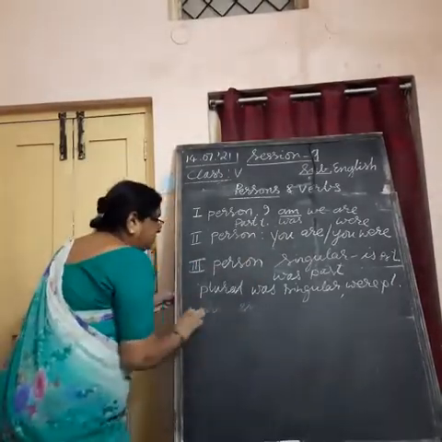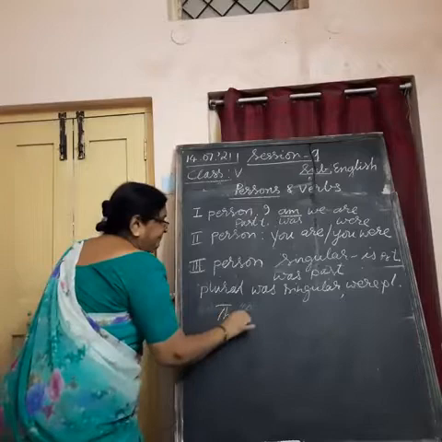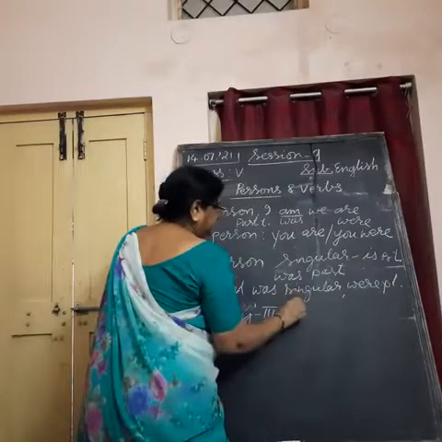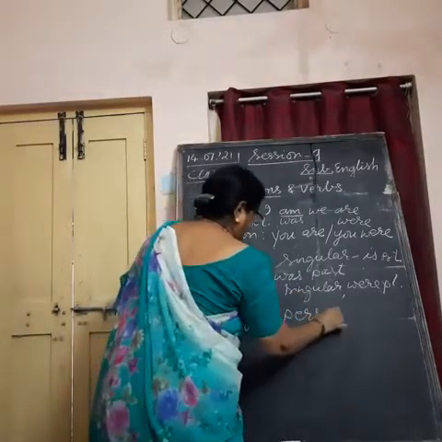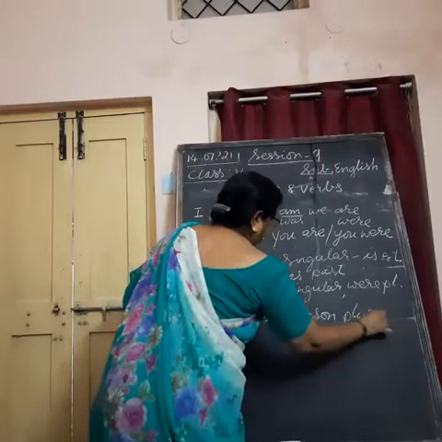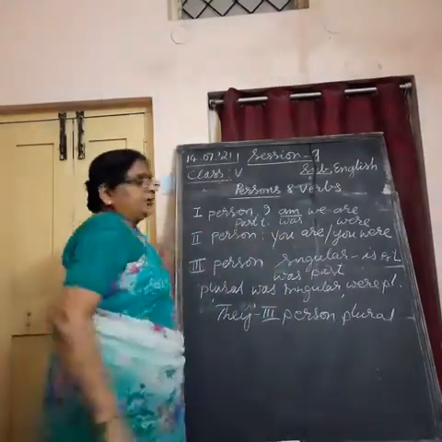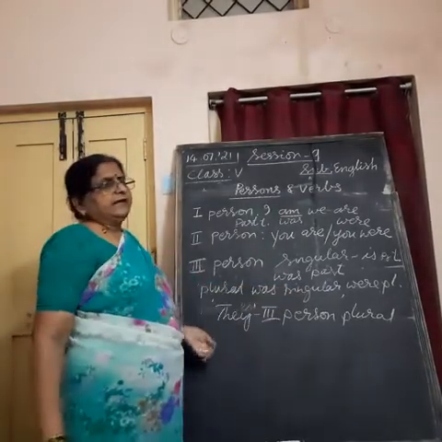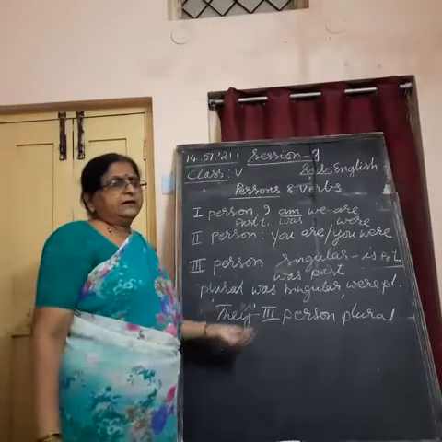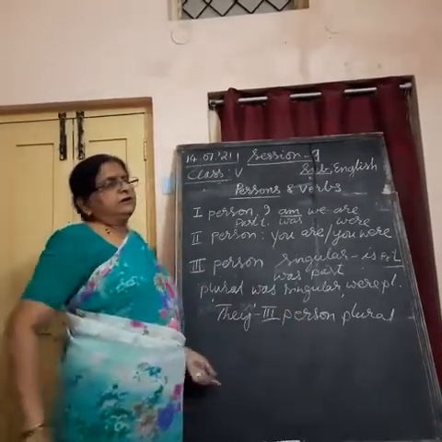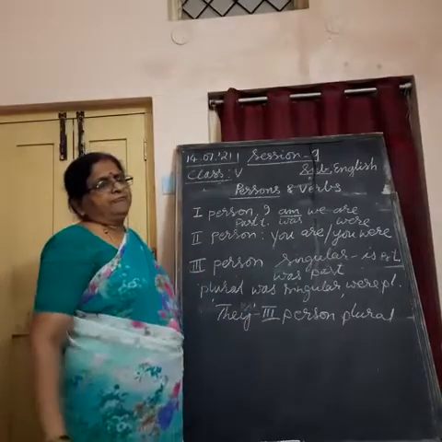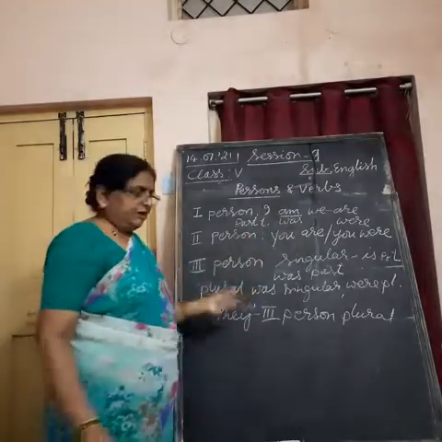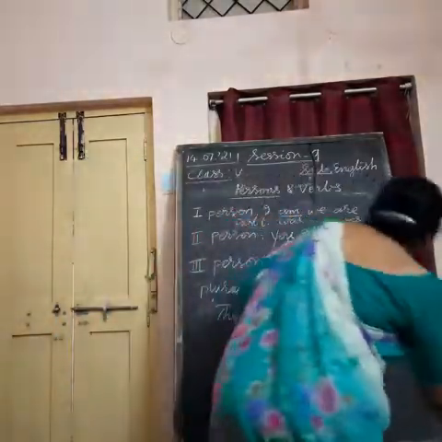But we even have one plural form, that is they. They is a third person plural form. So, when we use they, we use only plural form of verb. They are waiting for the bus. They are very good people. They were in need of money. They were very kind people. In that way, we are using are and were. This is all about be form.